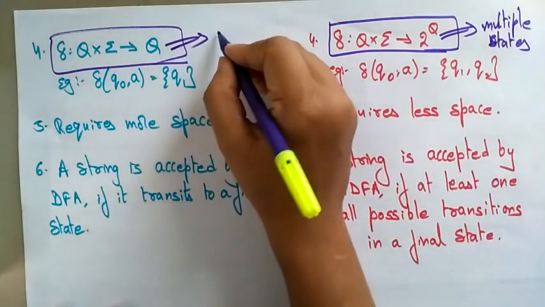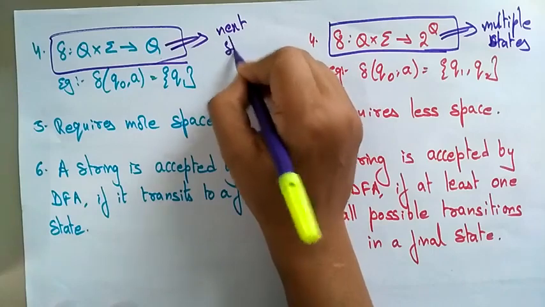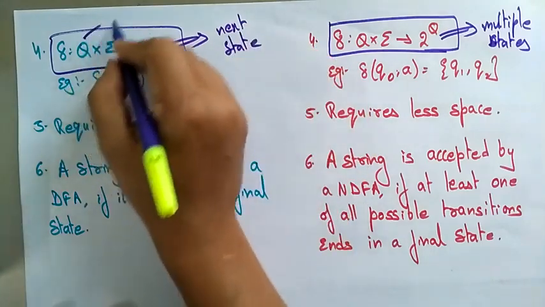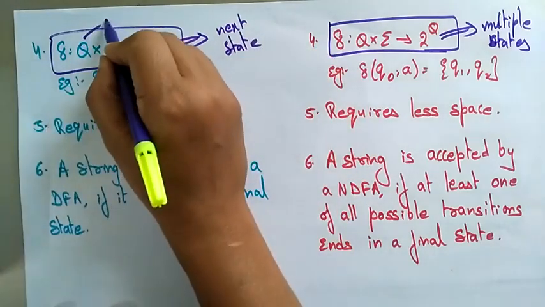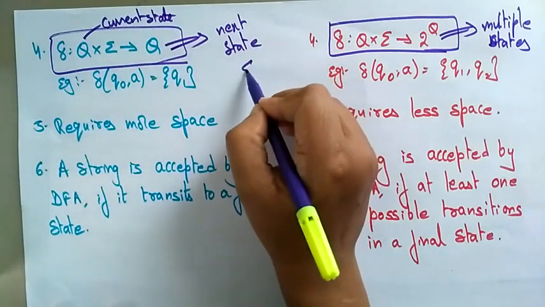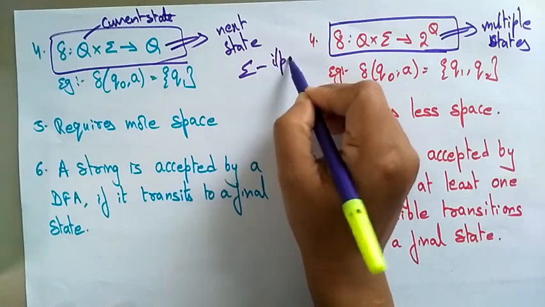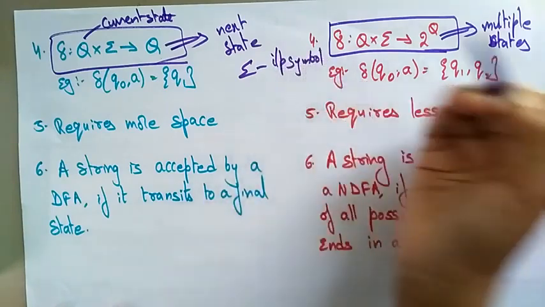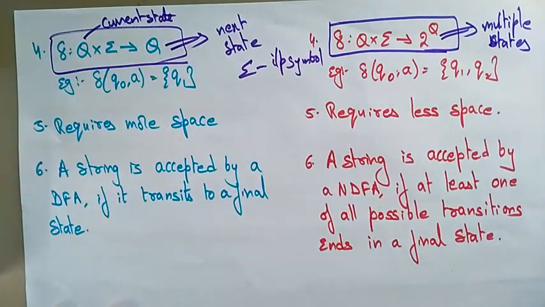Whereas here Q is the next state. This Q represents the next state and this Q represents the current state. And sigma is the input symbol, either 1 or 0 or A or B, whatever characters we have taken.